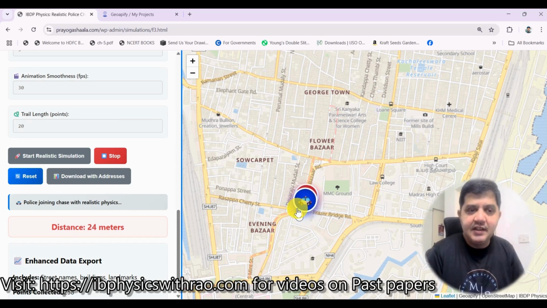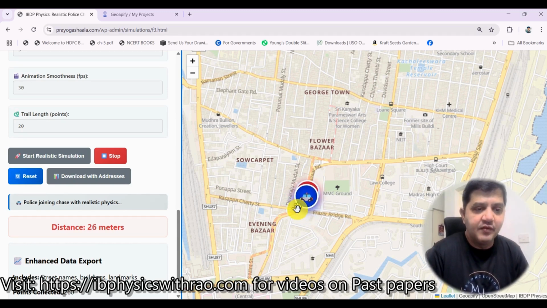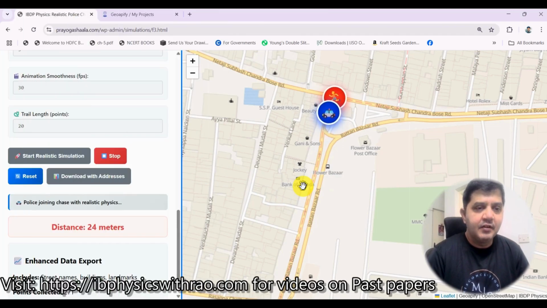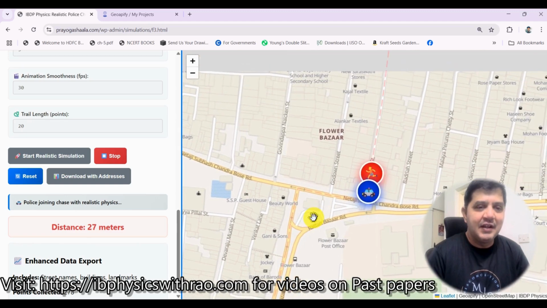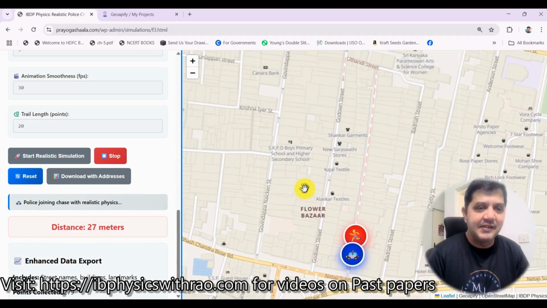Okay, let us see how much further it goes. It's closer to reality, but the visuals are good, but I need to change something, I think. If you find any more bugs like this, do let me know. Definitely I would like to change this, or maybe you can now ask the question: under what conditions will the police actually catch the thief?